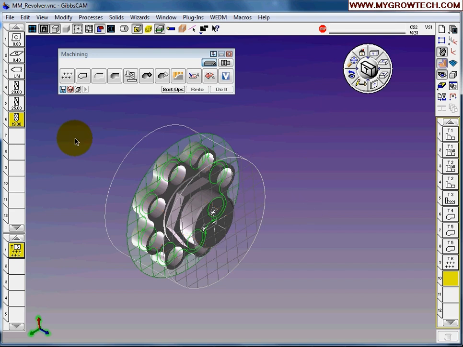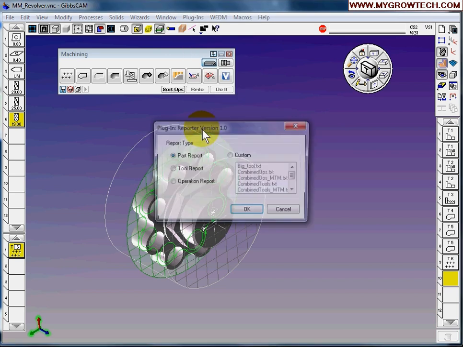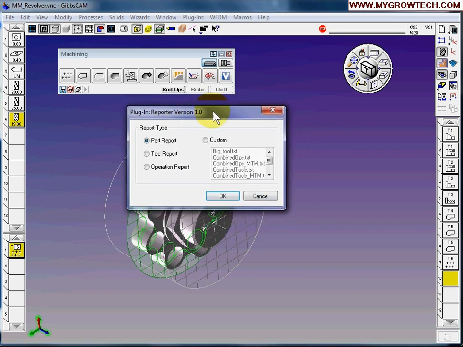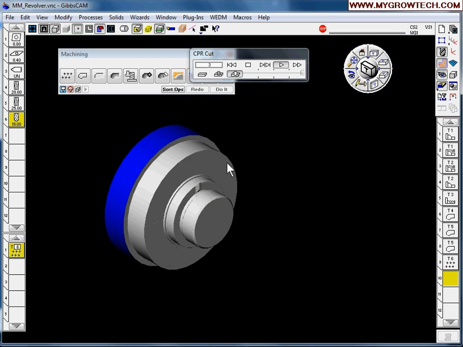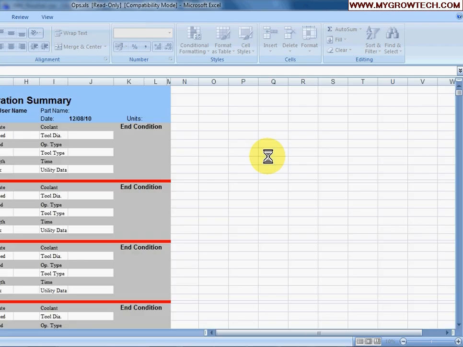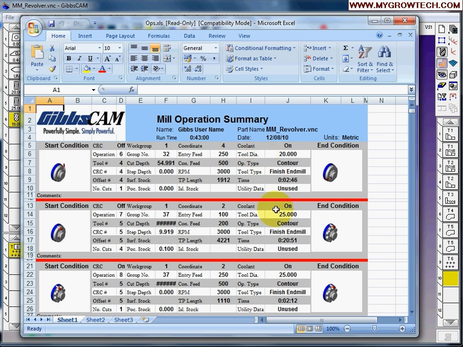Next, I'm going to show you how to generate operation reports for Gibbs. Go to plugin and select reporter. You have the option to create a part report, a tool report, an operation report, or a custom report if you want. I will choose this operation report. This is the summary of the operation report, the milling operations.